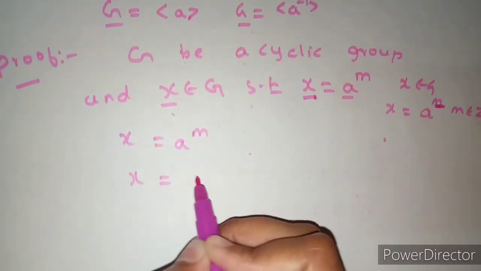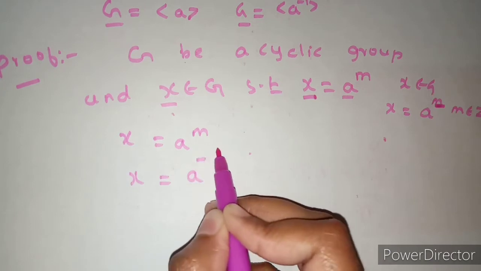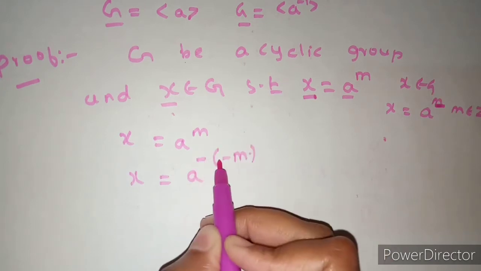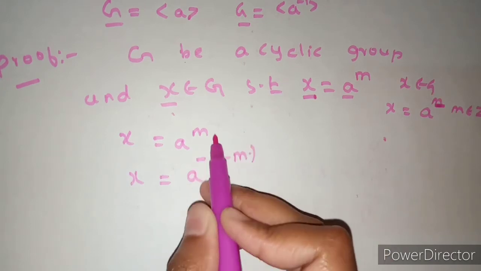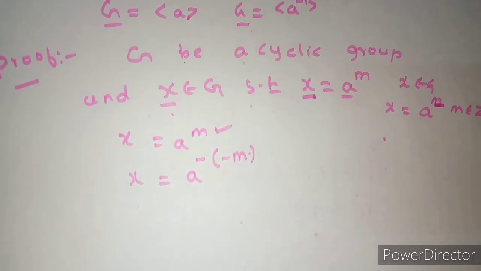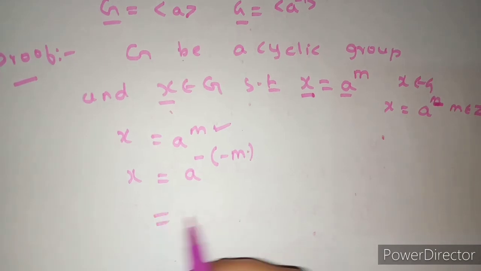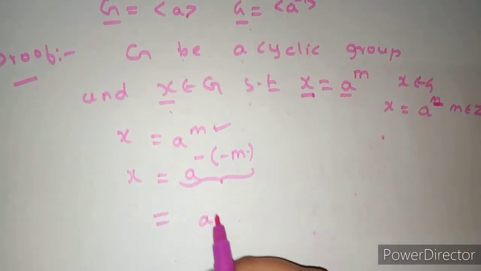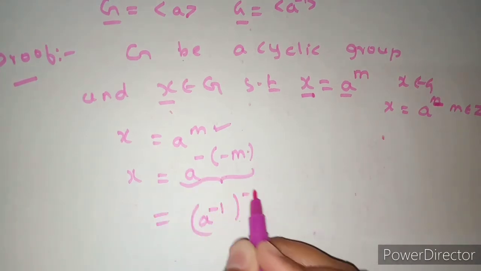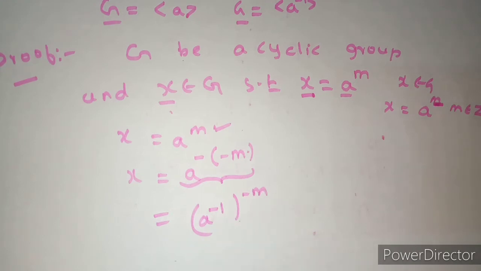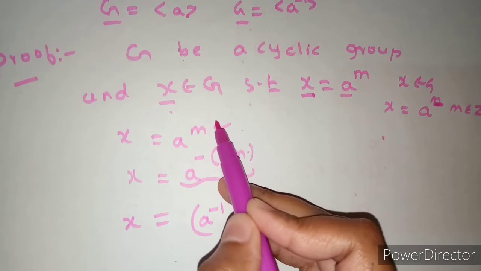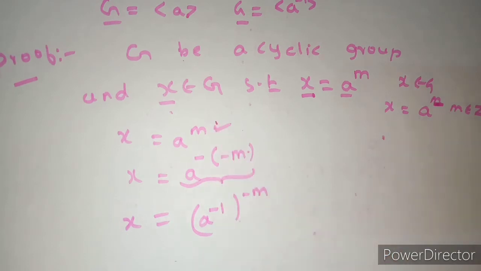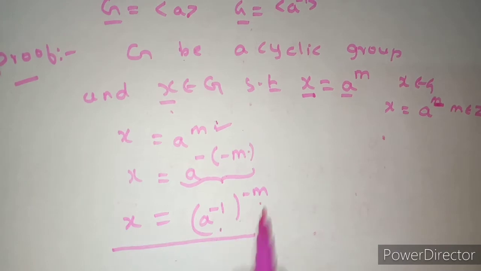X is equal to A power m, and this m can also be written as minus of minus m, since minus into minus gives plus m. We are getting the same term, so we can write it as A power minus of minus m. Now this can also be written as A inverse whole power minus m, right? Now what they have given is that A is a generator, but here we are getting that A inverse is also a generator.